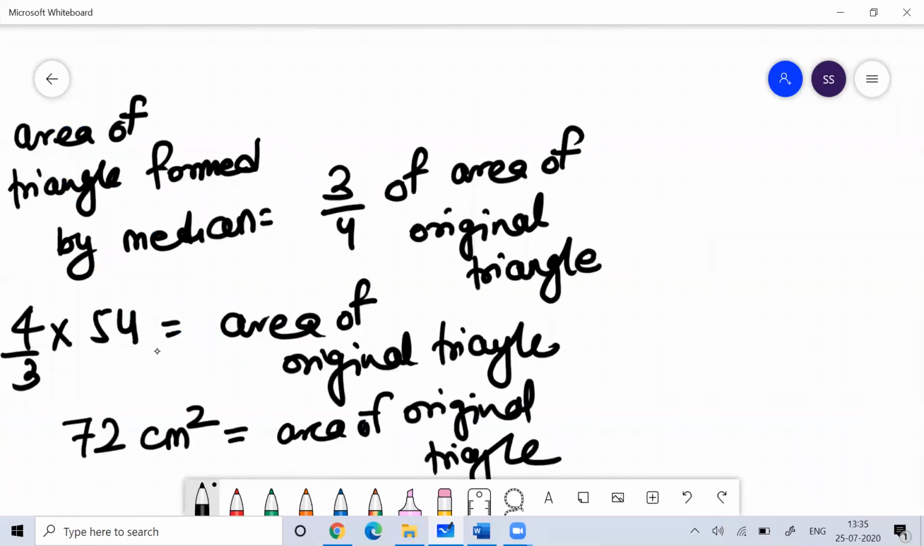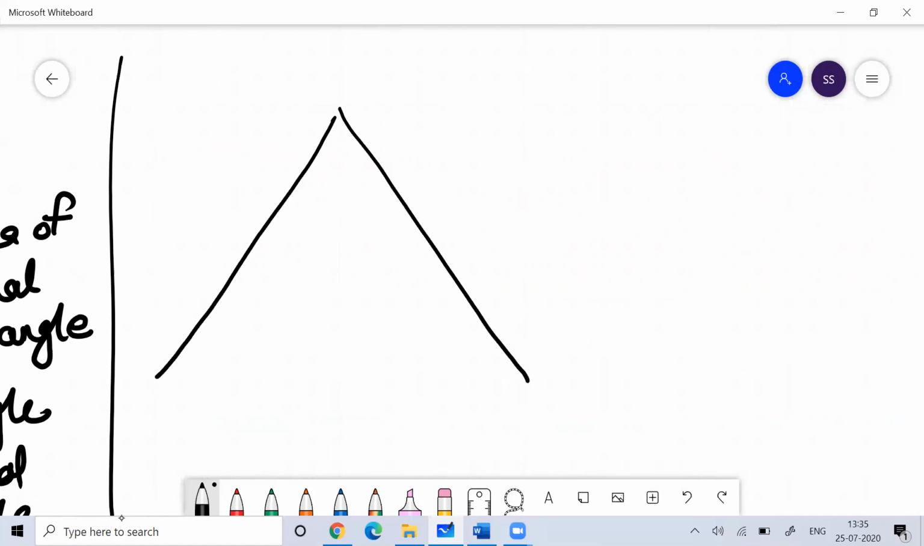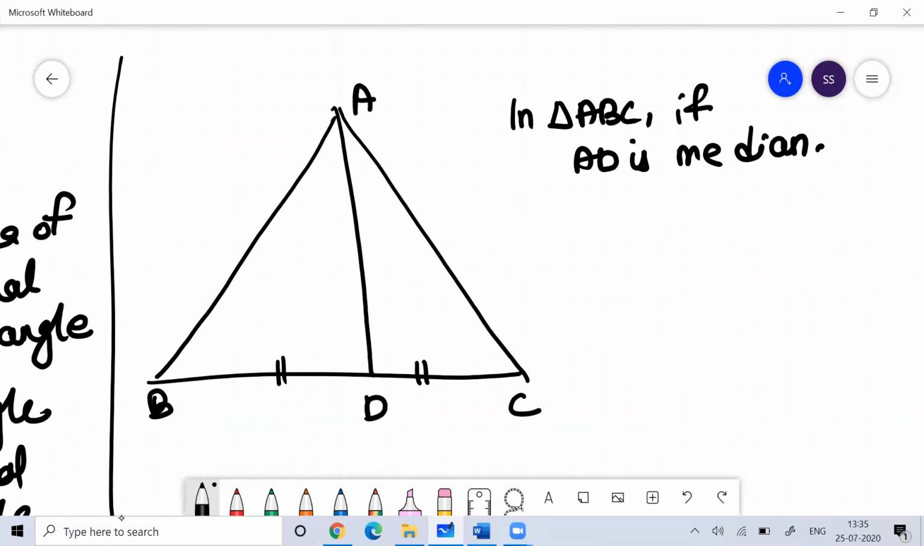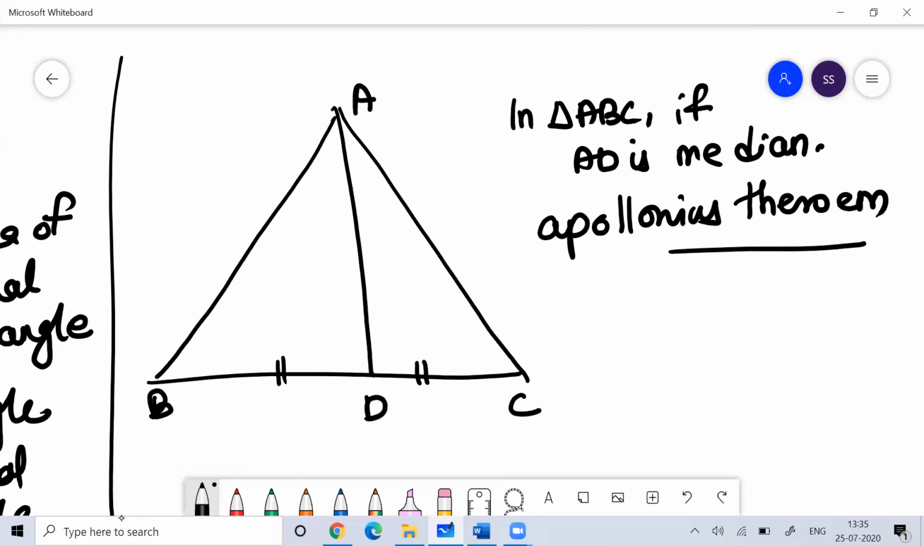Now going further, I can talk about the same concept of median. Suppose ABC is a triangle and suppose AD is a median. So in triangle ABC, if AD is the median, then there is something called Apollonius theorem. The spelling can be wrong. Apollonius theorem applies